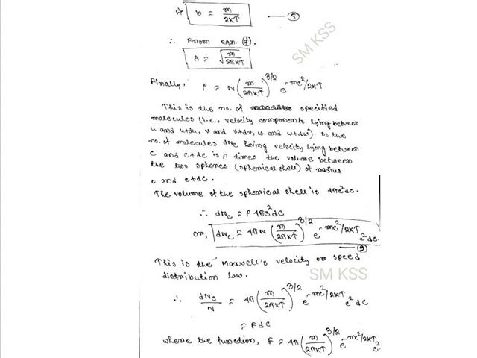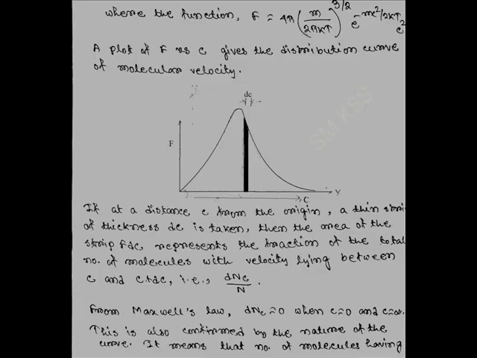Now dnc by n is equal to 4 pi m by 2 pi kt whole to the power 3 by 2 e to the power minus mc square by 2 kt c square dc equal to f dc, where we define the function f as f equal to 4 pi m by 2 pi kt whole to the power 3 by 2 e to the power minus mc square by 2 kt into c square. A graph of the function f versus velocity c is given here, and this gives the distribution curve for molecular velocity.